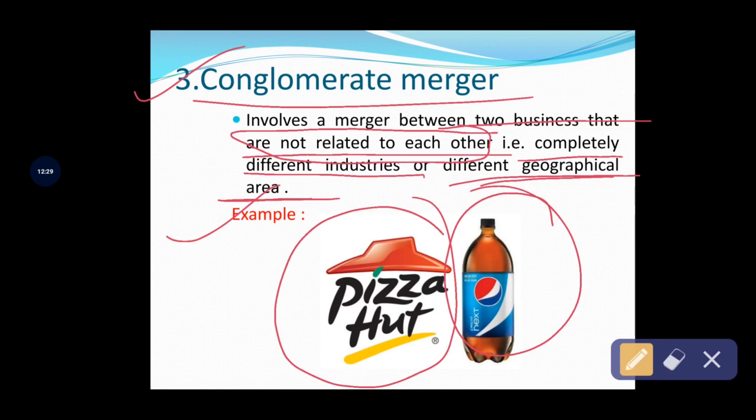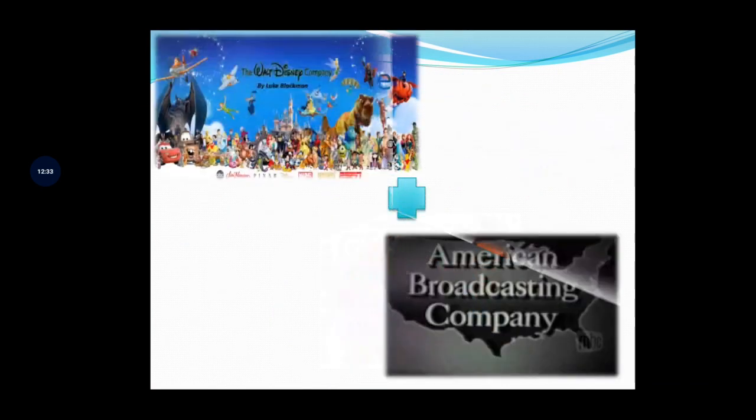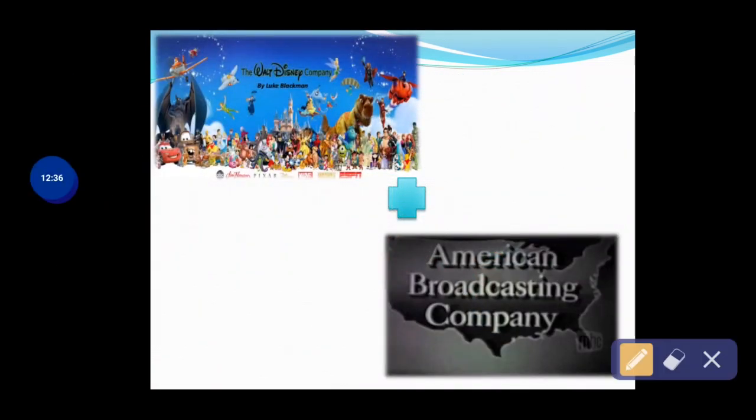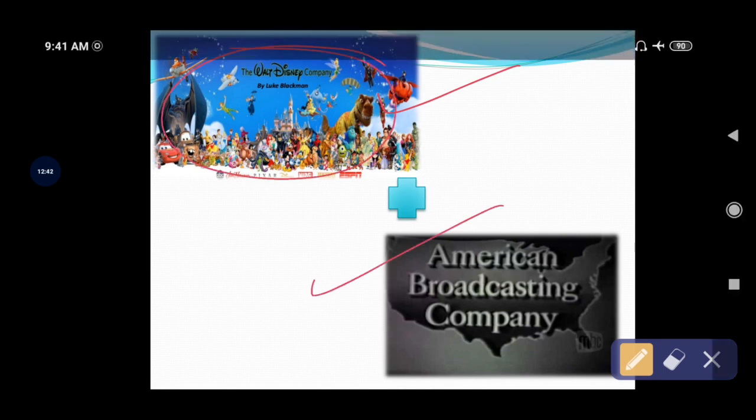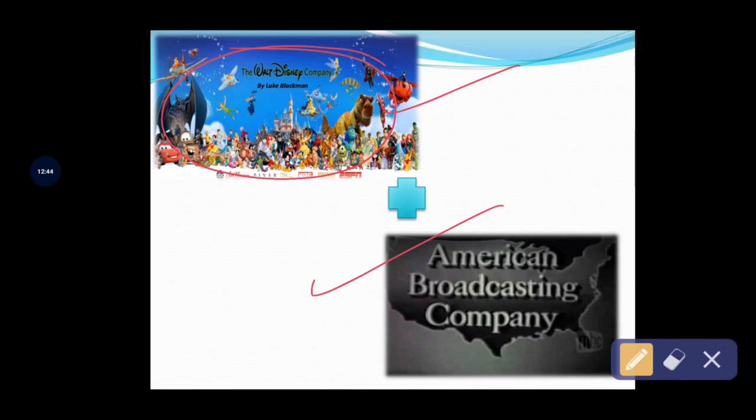See one more example: the Walt Disney Company and the American Broadcasting Company. Have you heard about the Walt Disney Company? It is a big animation studio in America, making animation films.